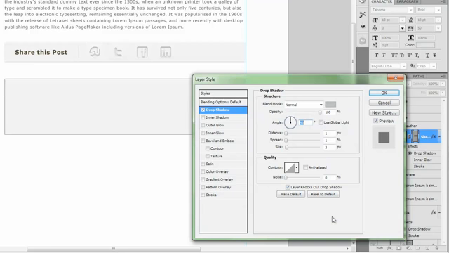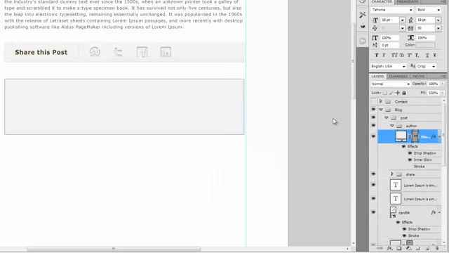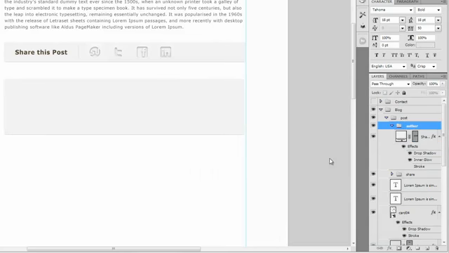Alright, now let's go ahead and set up an inner glow. The inner glow here is going to have a choke of 100% and everything else is going to remain the same. So go ahead and click OK. And now we have our background for the author section. Press Ctrl S to save.